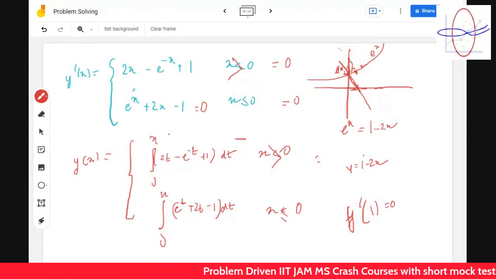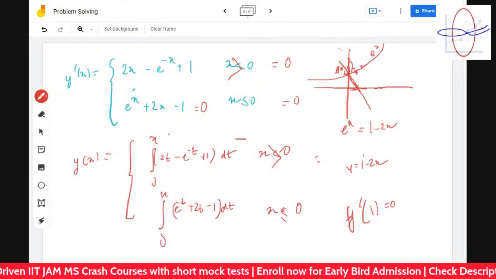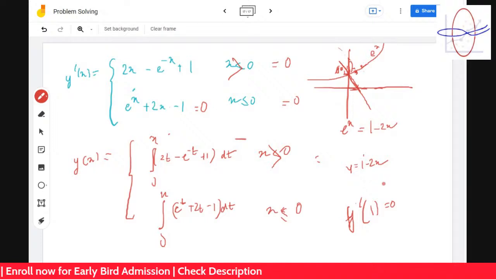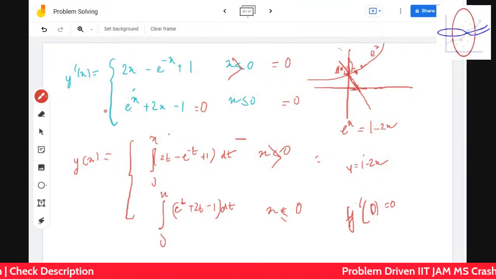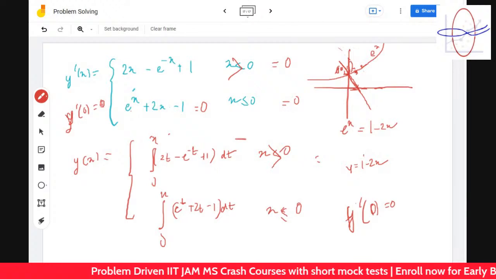Good. So let's find out the other one. But this will not happen. Why? This will not happen. Oh, it will happen. Just give me a time. Yes. F dash of 0, not 1. F dash of 0 is equal to 0. Okay. So it happens, f dash of 0 is equal to 0, not 1. The value is 1 at that point.